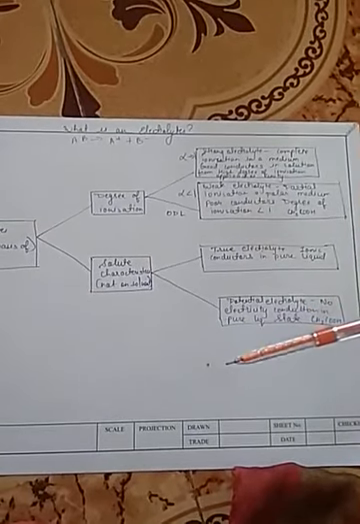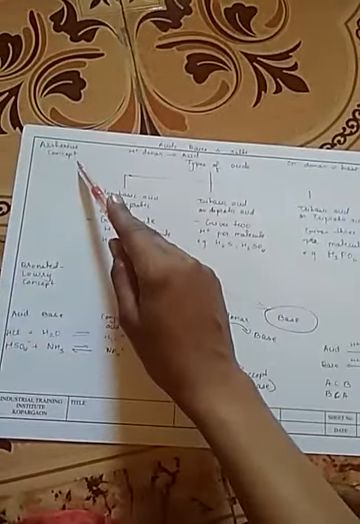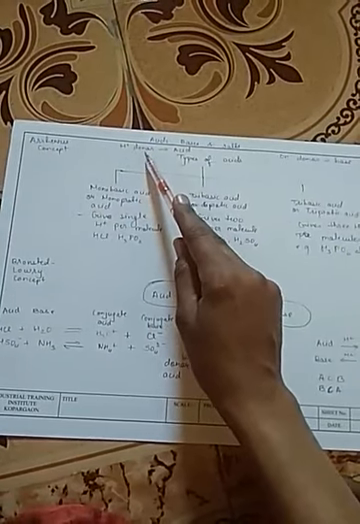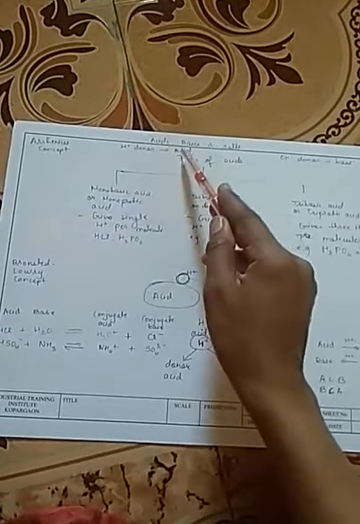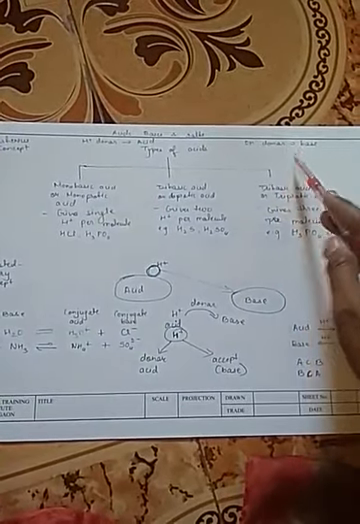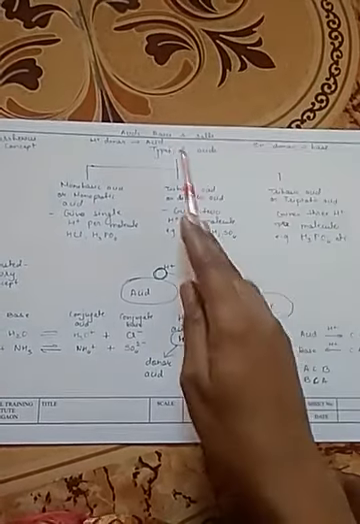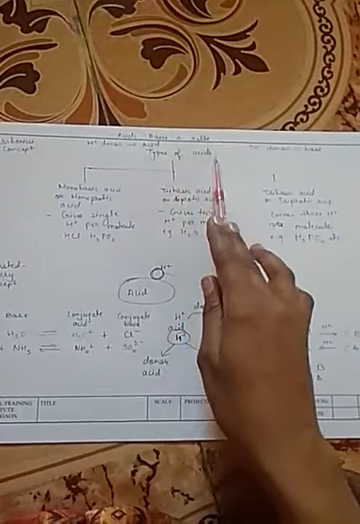Let's see the next part now. Acids, bases and salts, different concepts. First was the Arrhenius concept. According to this concept, an H plus donor is an acid. When a substance donates OH minus ions, we say that it is a base. Depending upon this, there are different types of acid.